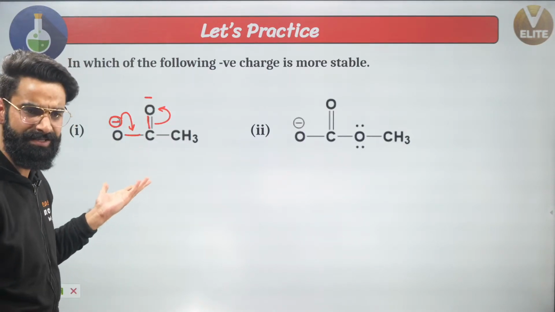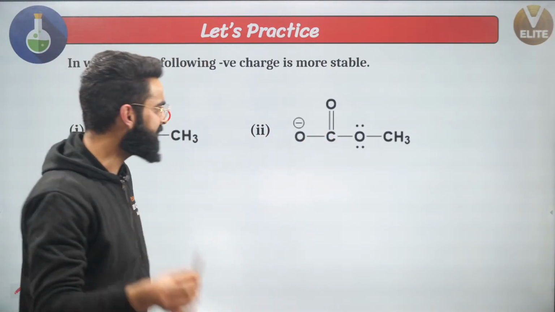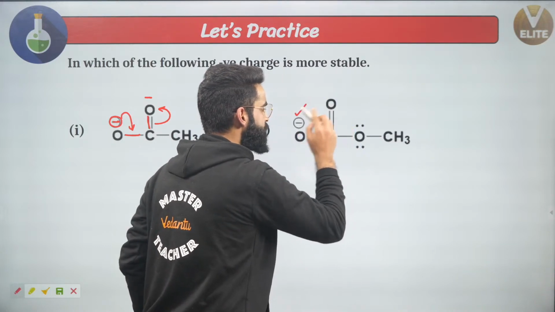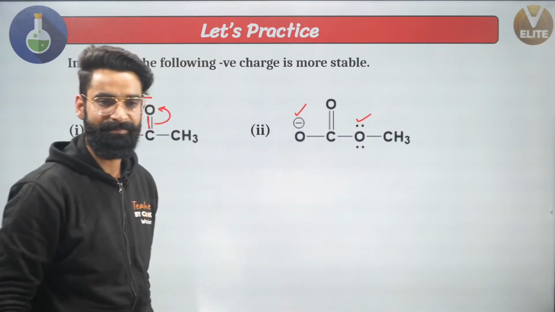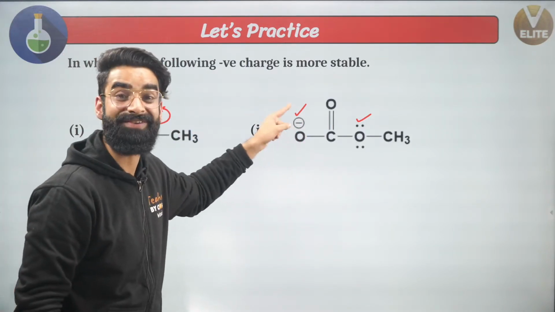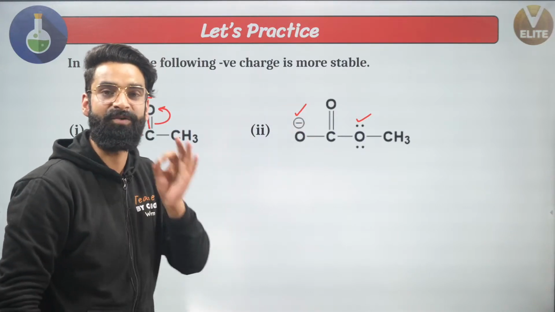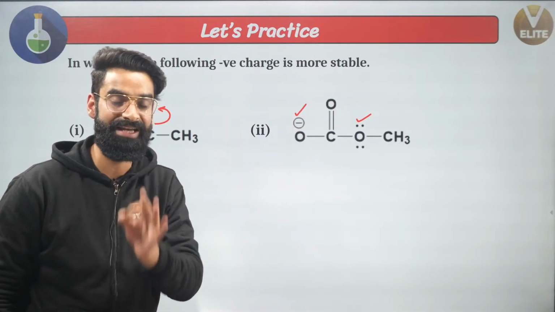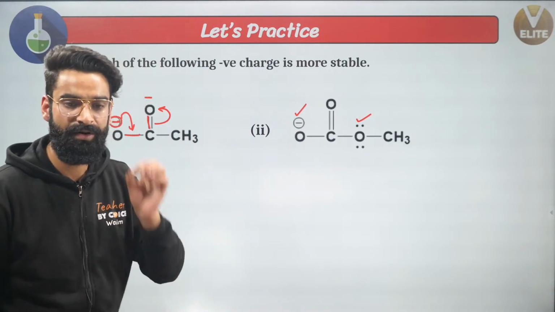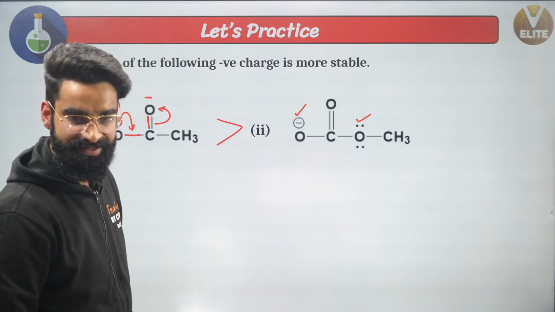Yes, correct? But right here, guys, if I check this molecule right here, can I say this pi electron pair is in conjugation with this negative charge as well as this lone pair, right? Can I say again this is the case of cross conjugation? So extent of resonance right here will be less. Dispersion of charge right here will be less, and wherever dispersion of charge is going to be less, stability is going to be less, right? So which one is going to be more stable among the two? Definitely first is going to be more stable among the two. Yeah, I can say that, correct?